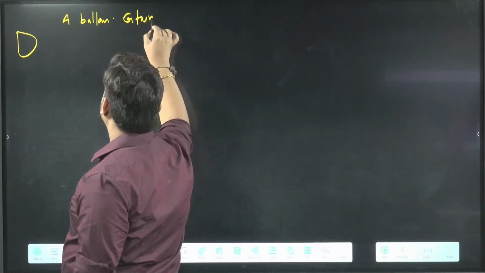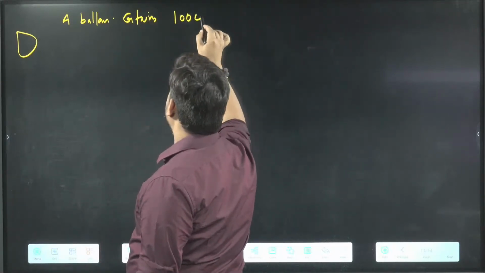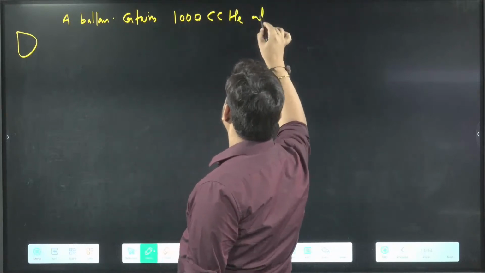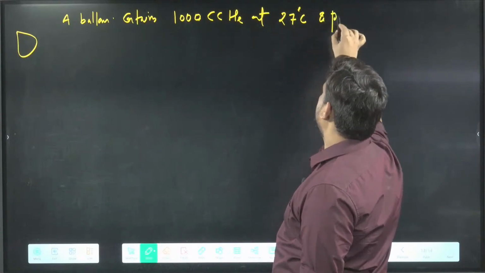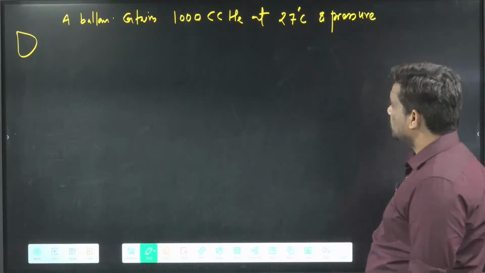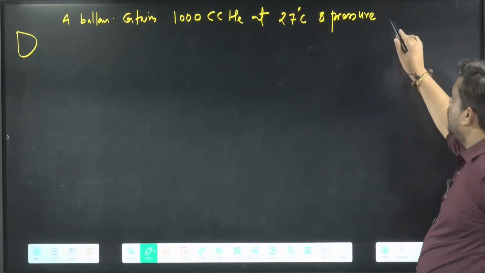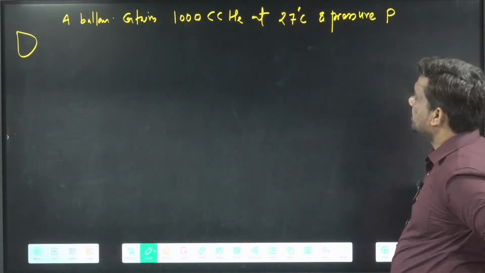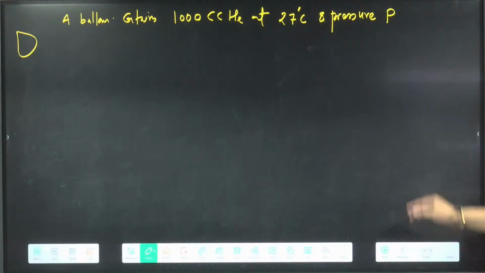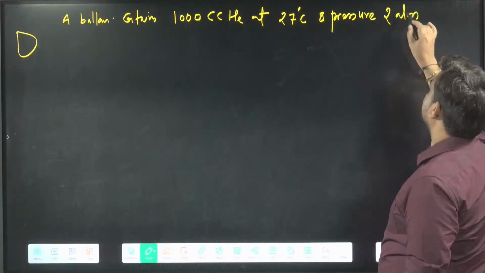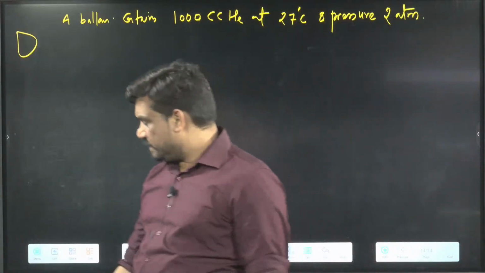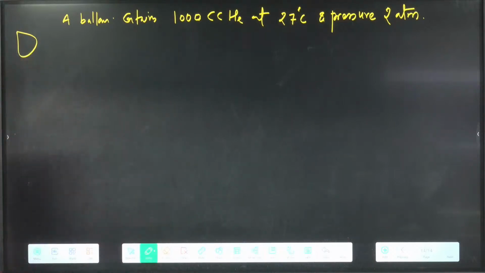A balloon contains 1000 cc helium at 27 degrees Celsius and pressure 2 atm.